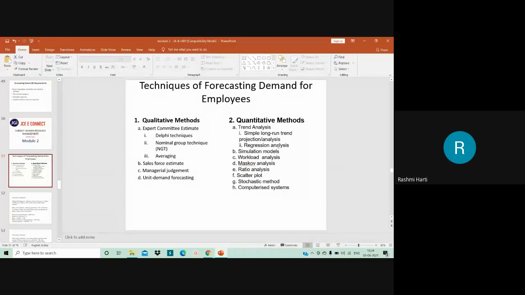Then obviously you have ratio analysis. It is nothing but a forecasting technique for determining future manpower needs by using ratios between some causal factors, that is sales volume, and all these are various causal factors which can be used.